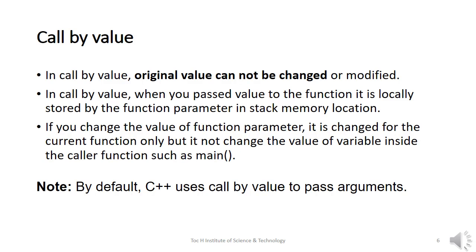In call by value, when you pass a value to a function, it is stored locally in a stack memory location. So if you change the value of the function parameter, it is changed only for the current function. It will not change the value of the variable inside the main function. That is why in call by value, the original value cannot be changed or modified. Another important point is that C++ uses call by value to pass arguments.